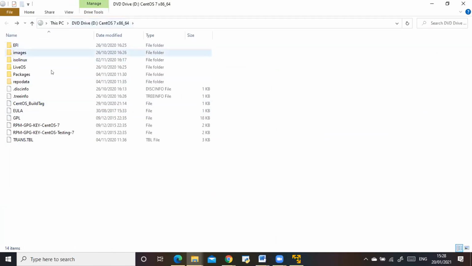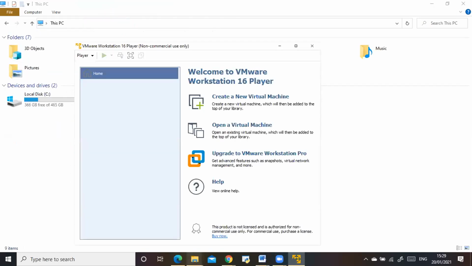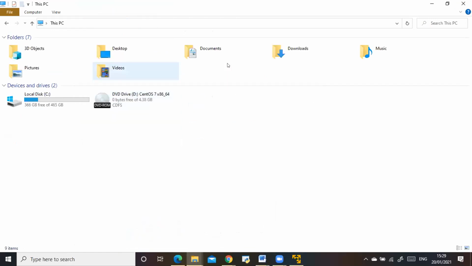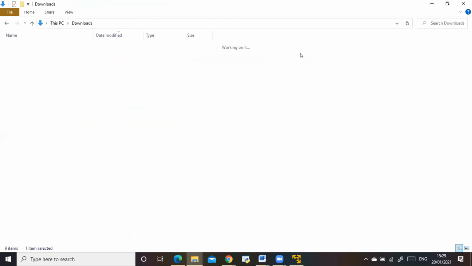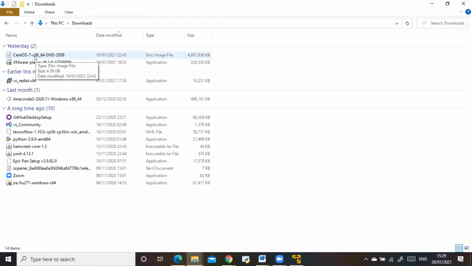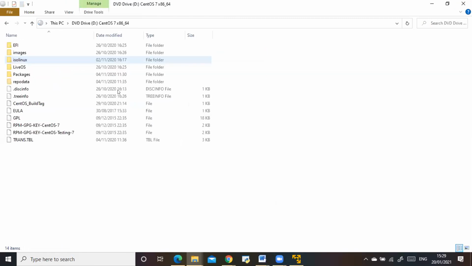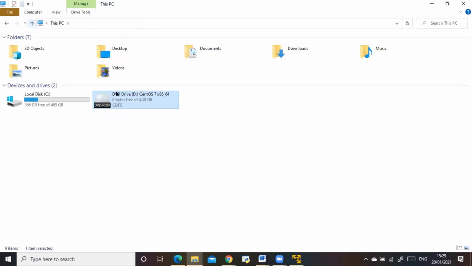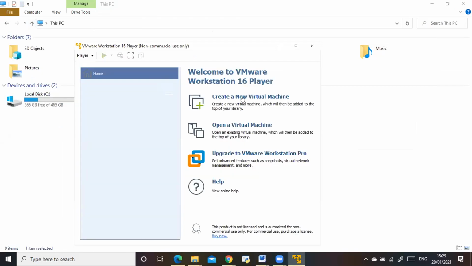Not the virtual machine file. The .iso file. Okay, one second. You can go back and check in downloads. Yeah. This is the one. Yes, that is the one I'm talking about. Don't select it. You don't need to select it. Go back. Oh, so I need to select that one. Yes, yes, yes. Go to, click on that.